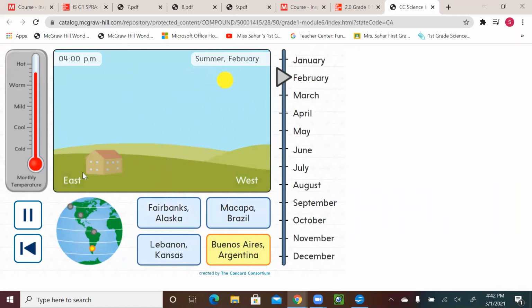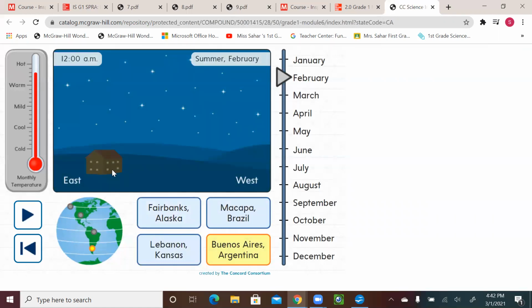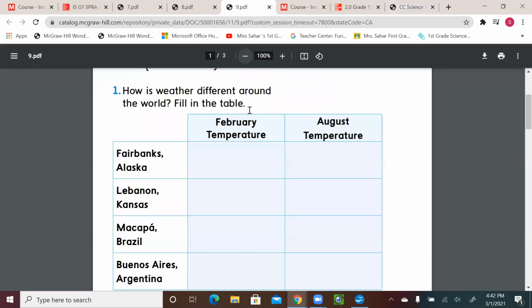So let's pause here and write our answer. So over here, we saw in Alaska, the weather was cold. In Lebanon was cold also. In Macapa, Brazil was hot.